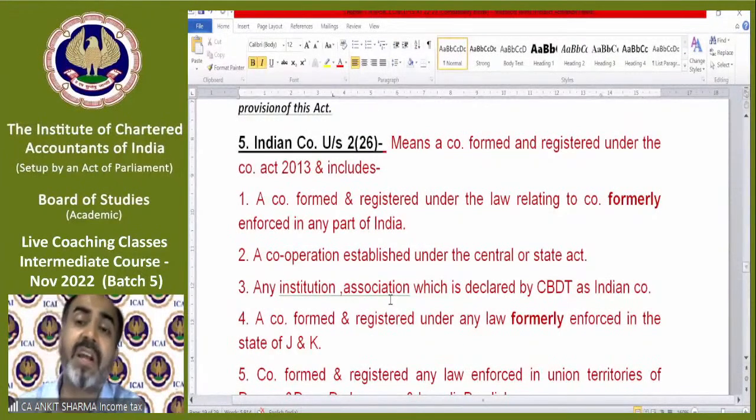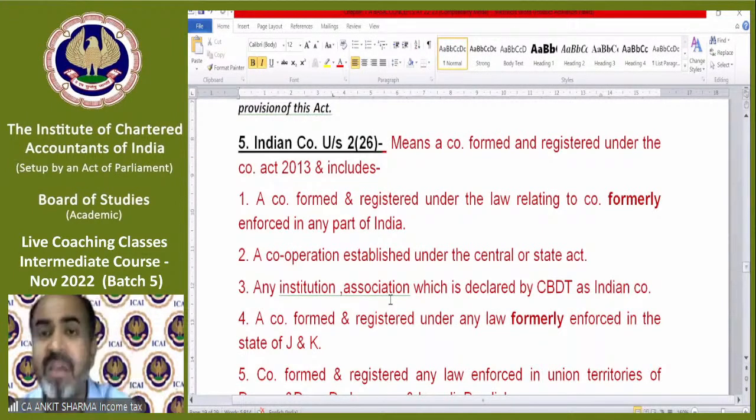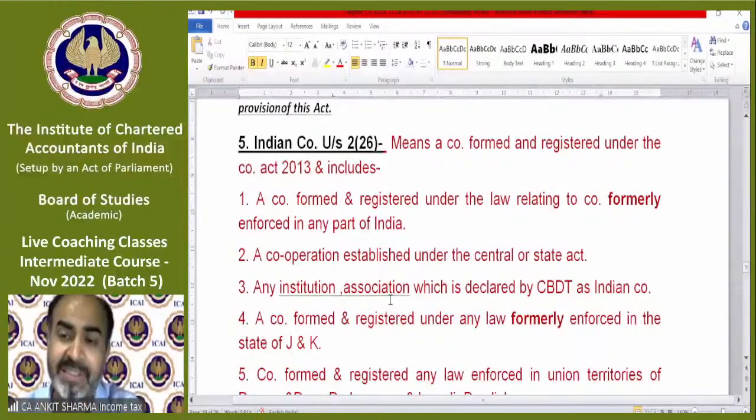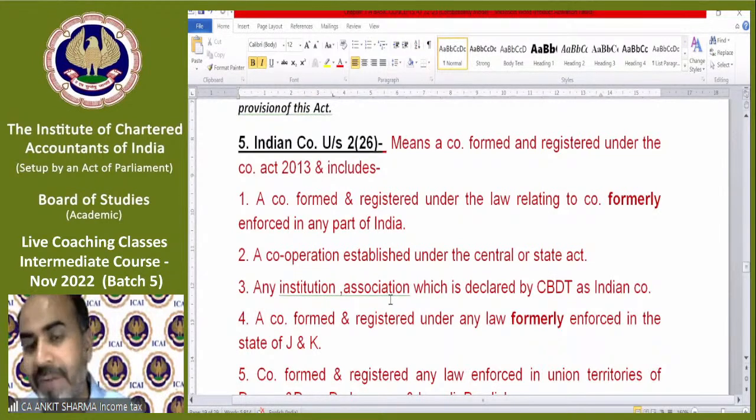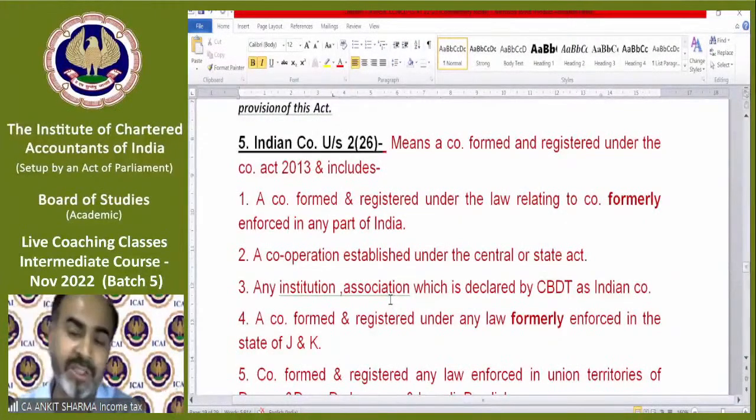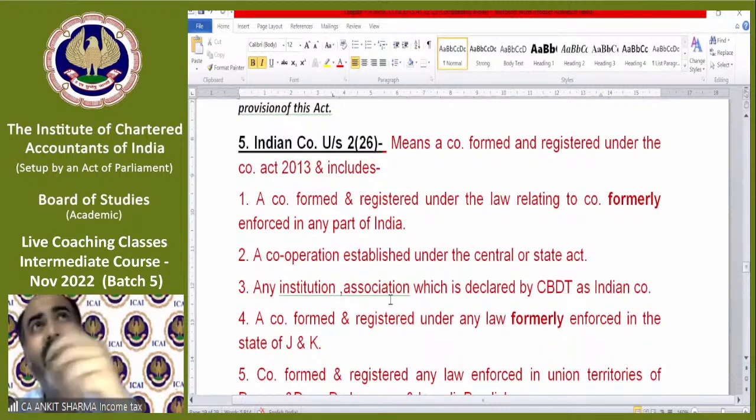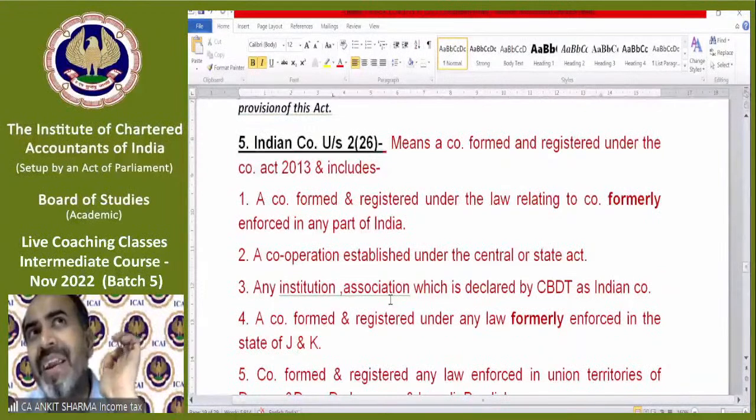The first Indian company was the East India Company, which was registered very long before. In the same way, the Income Tax Act we are studying is 1961, but that is not the Income Tax Act which was imposed in India initially. Before 1961, there was the Income Tax Act 1922, and before that there was the Income Tax Act 1918. And I guess the first income tax was introduced in India in 1860.